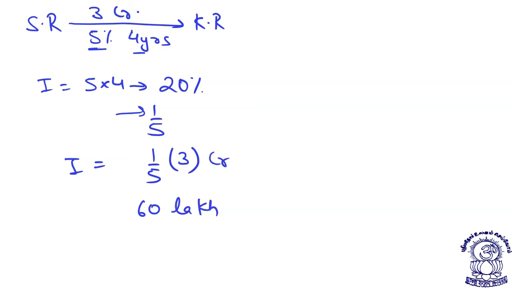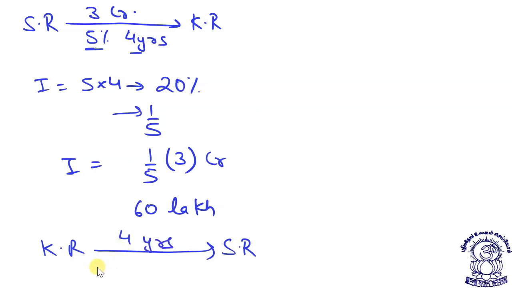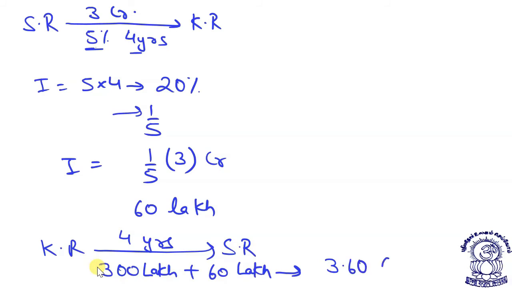So how much will Kangana Ranaut pay back Sanjay Raut? He will be getting 3 crore, that is 300 lakh, plus 60 lakh. That way I can say he will be getting 3.60 crore rupees. I have told you now the basic things, how to do the questions directly.